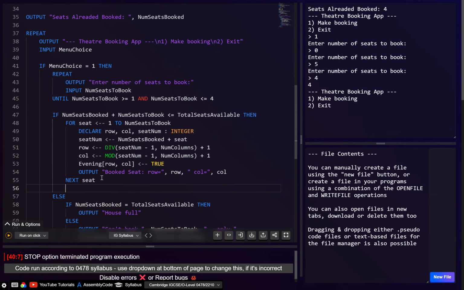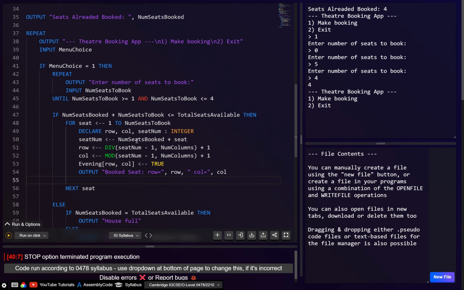And then I think we have to remember to increment the number of seats booked. Now, if we increment the number of seats booked in here, then if we plus the seat again, it's going to give us the wrong seat number. For example, let's say the number of seats booked was 45. If we plus 1 for this seat, the number of seats booked is going to be 46.